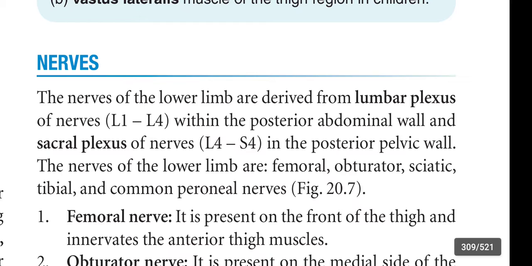The nerves of the lower limb are femoral, obturator, sciatic, tibial and common peroneal nerves.